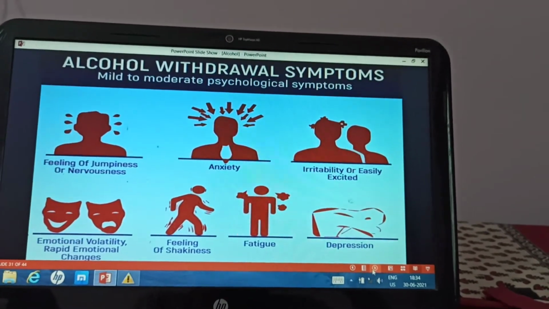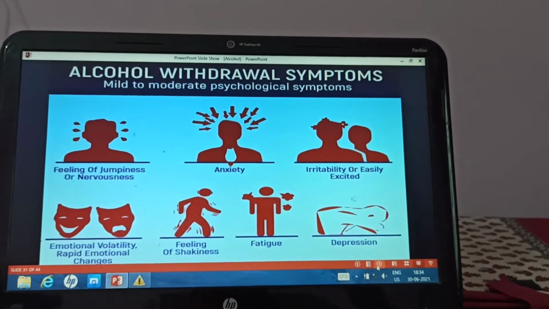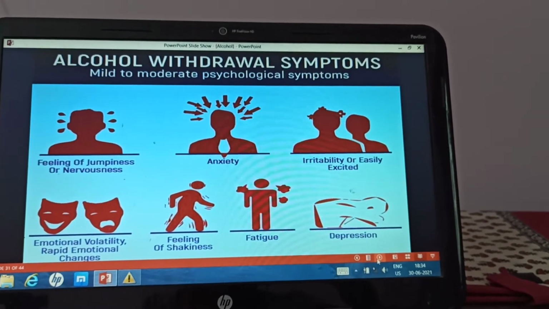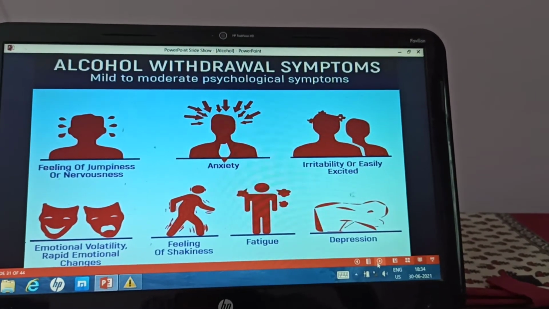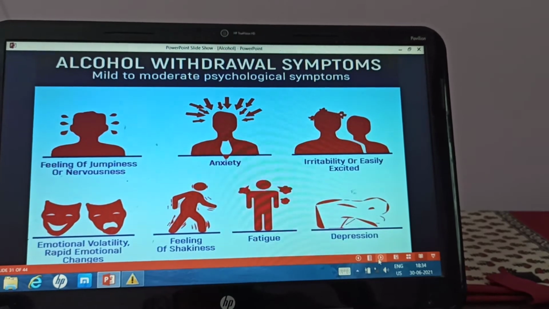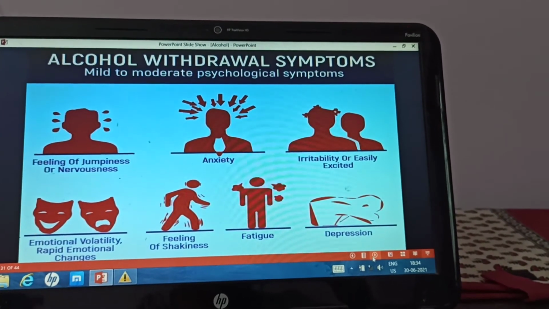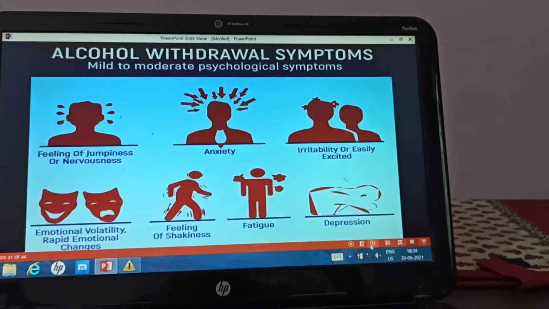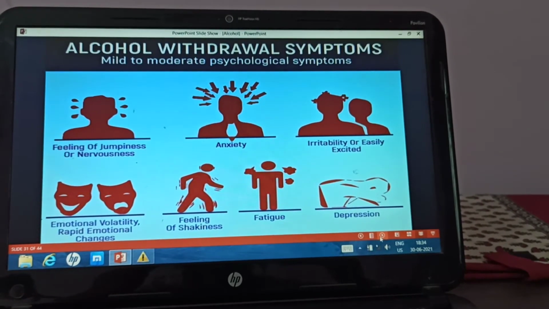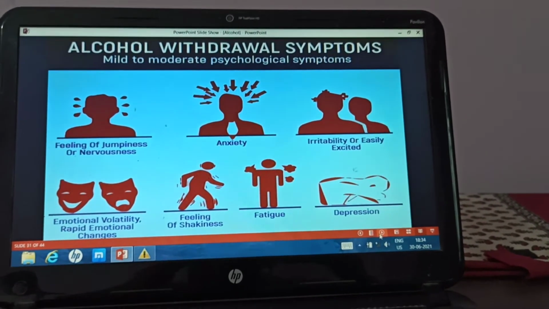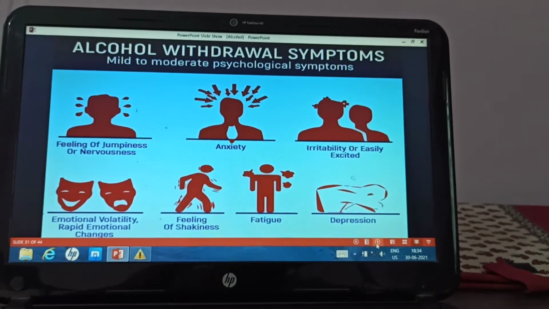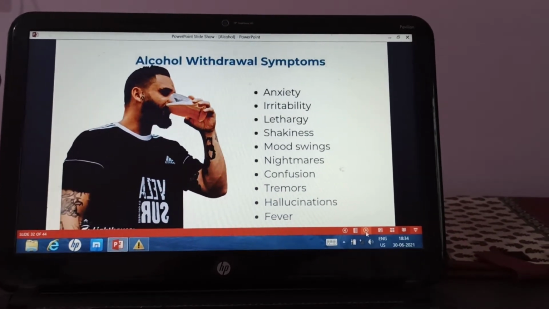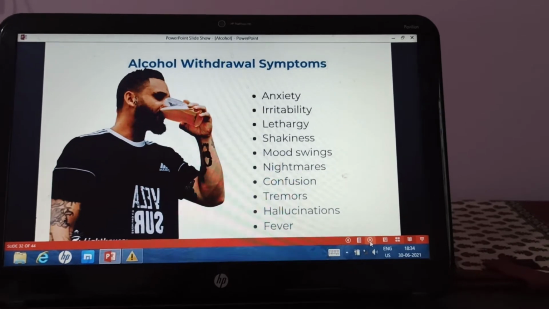The patient will have mild to moderate psychological symptoms like feeling of nervousness or jumpiness, anxiety, irritability, emotional volatility, rapid emotional changes, feeling of shakiness, fatigue, and depression. So these are the psychological symptoms experienced by the chronic alcoholics on sudden alcohol withdrawal or sudden stoppage of the drinking. So the symptoms are anxiety, irritability, lethargy, shakiness, mood swings, nightmares, confusion, tremors, hallucinations and fever.